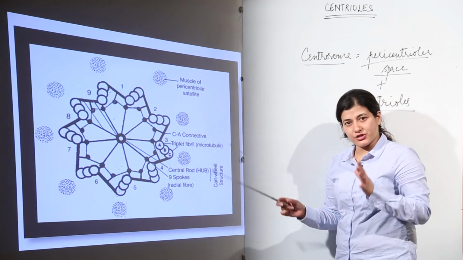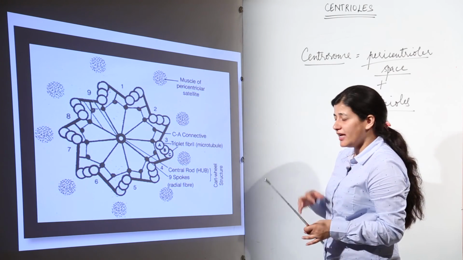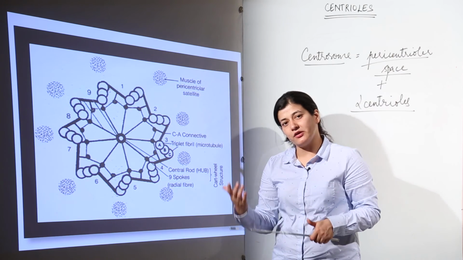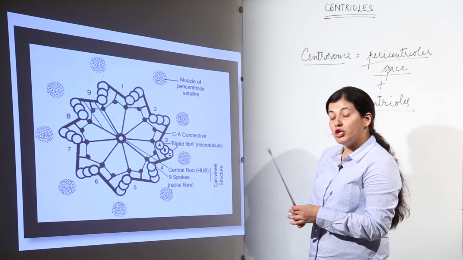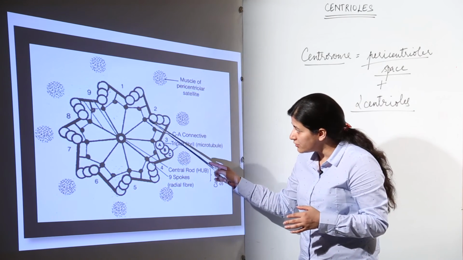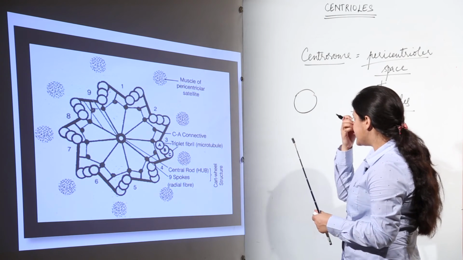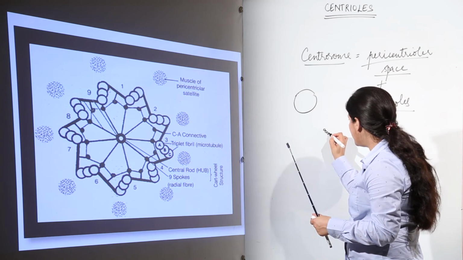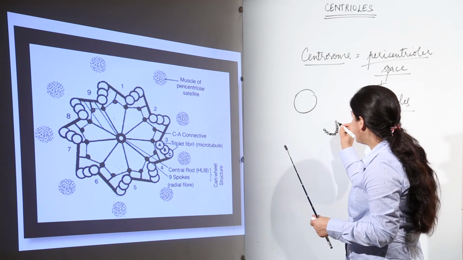This is the ultrastructure of the centriole that we study, and 2 centrioles perpendicularly arranged form a centrosome. Now this is the simplest representation. You can imagine that each circle would not be a simple solid circle. Instead it would be many tubulins arranged like this.